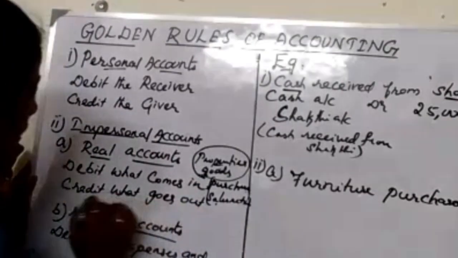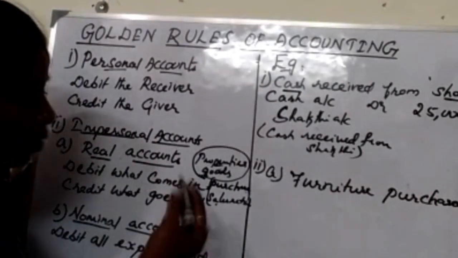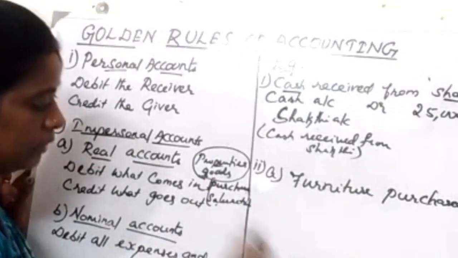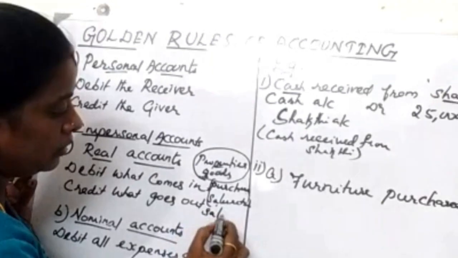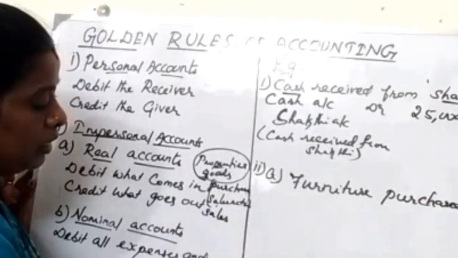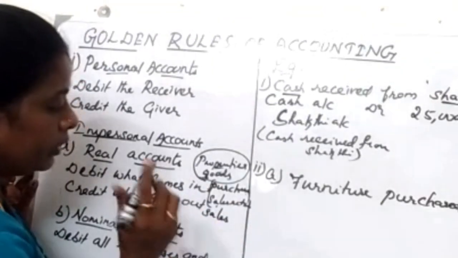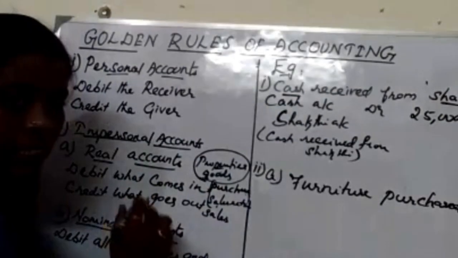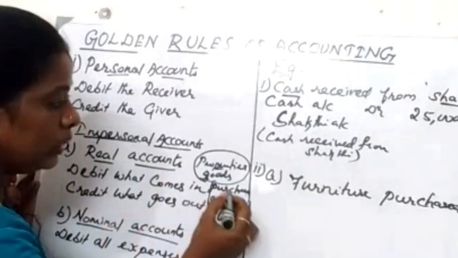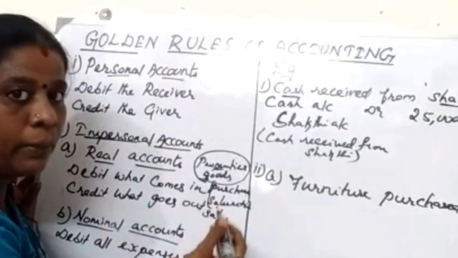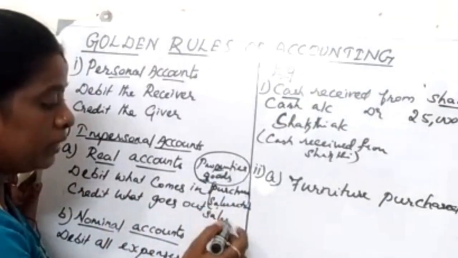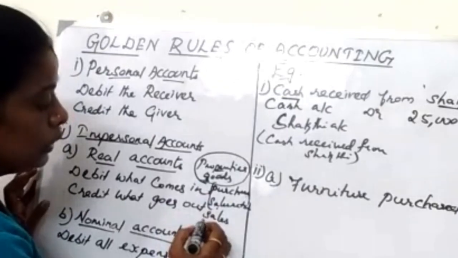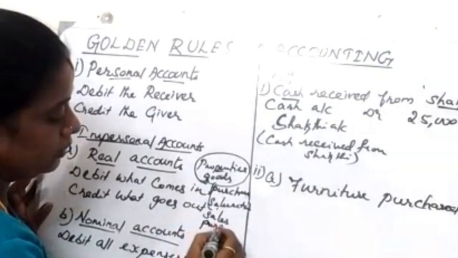Similarly, when goods go outside of the business for selling purposes, that is sales. And when defective goods we already purchased from the supplier are returned to them, that is purchase return.